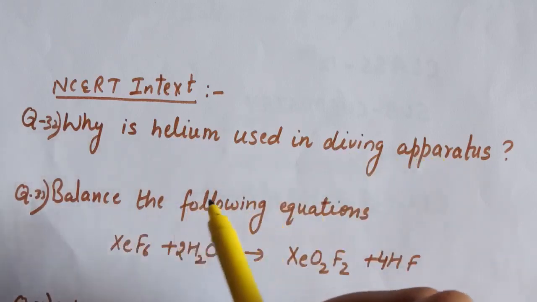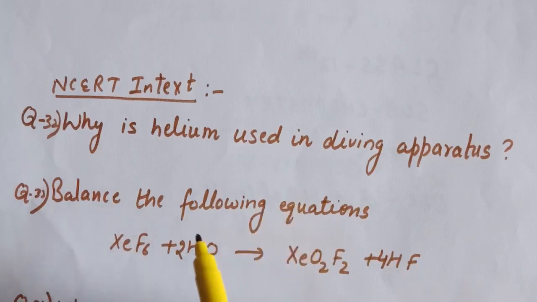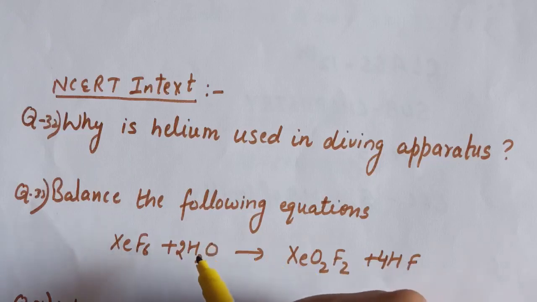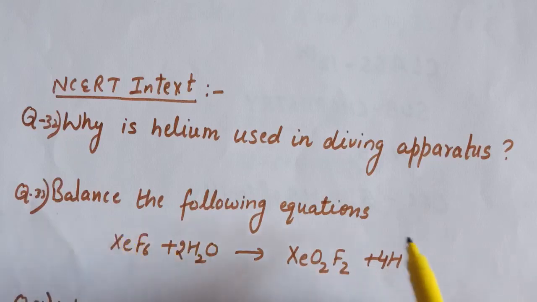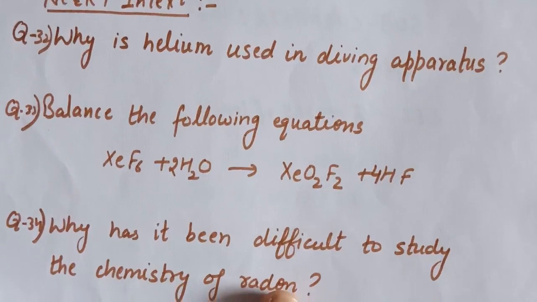Next question is, balance the following equation. XeF6 + H2O gives XeO2F2 + 4HF. On the left hand side we have one xenon atom, and on the right hand side we also have one xenon atom. Now here 6 fluorine, but here we have 3 fluorine. Now if we multiply HF by 4 and H2O by 2, this equation is balanced. So this is the balanced equation for question number 33.